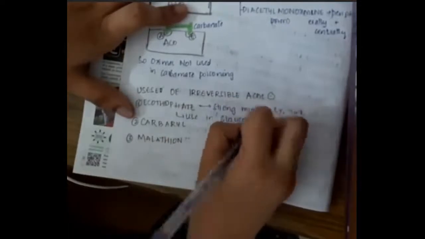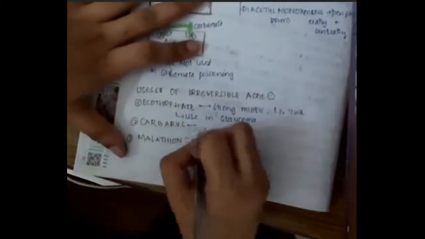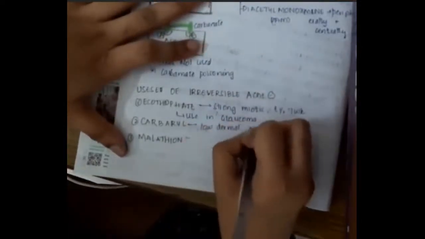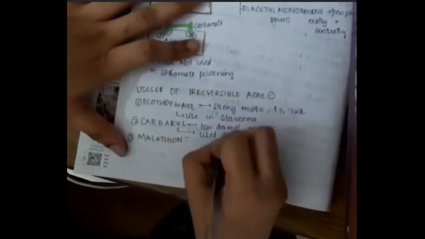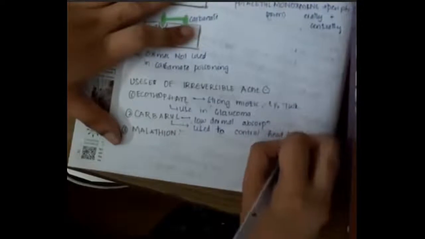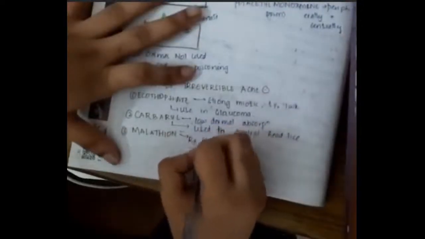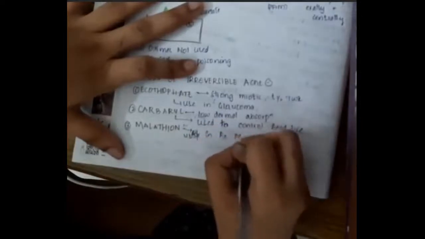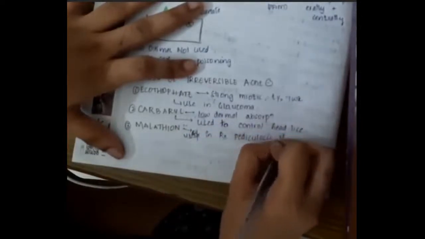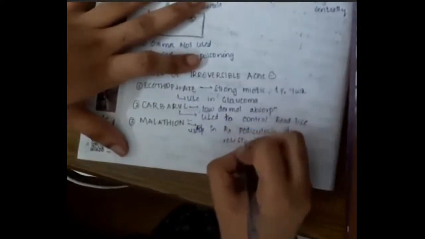It is used in glaucoma, whereas carbaryl has low dermal absorption and is used to control head lice. Malathion is used in the treatment of pediculosis if there is resistance to permethrin.